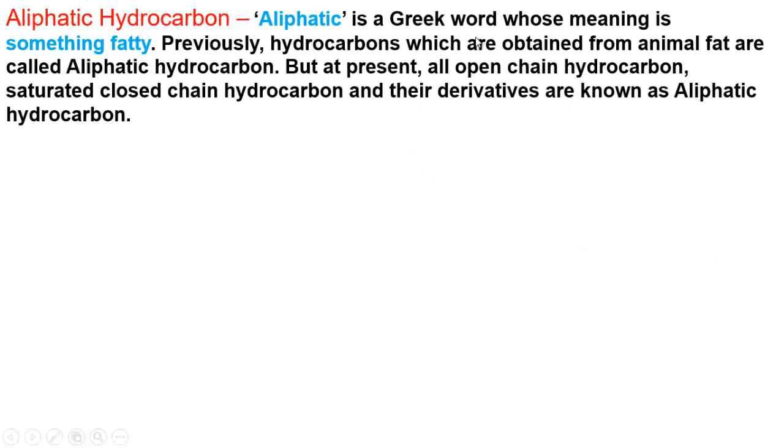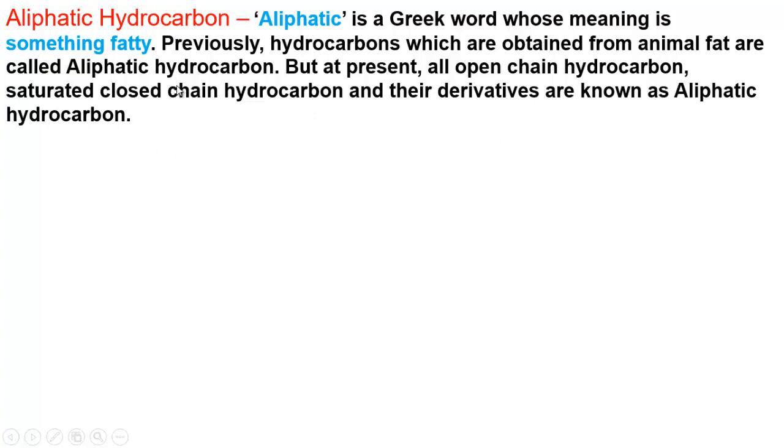Aliphatic is a Greek word whose meaning is something fatty. Previously, hydrocarbons which are obtained from animal fat were called aliphatic hydrocarbons. But at present, all open chain hydrocarbons, saturated closed chain hydrocarbons and their derivatives are known as aliphatic hydrocarbons.